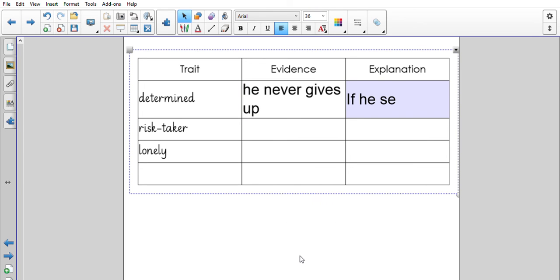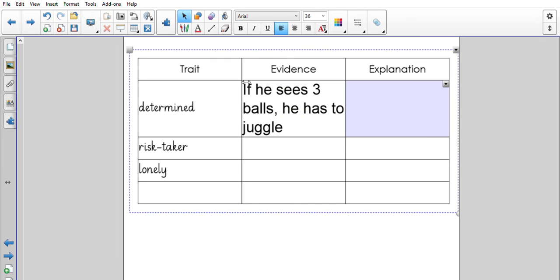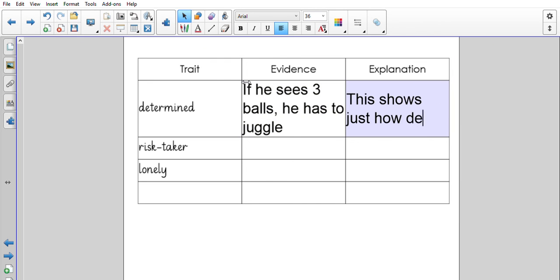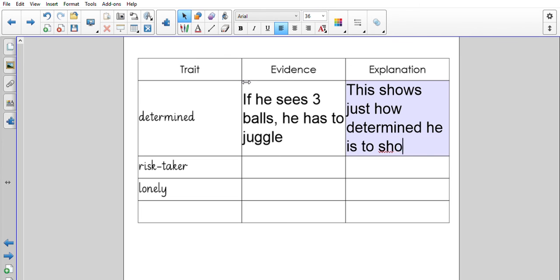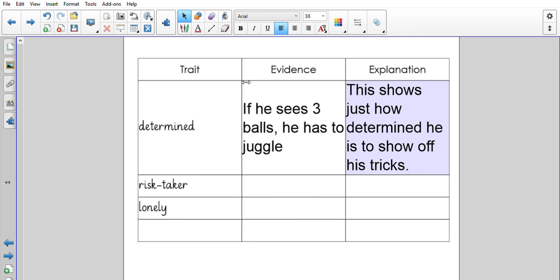So if he sees, actually I'll change that. So he's determined because if he sees 3 balls, he has to juggle. Okay, so my explanation, this shows just how determined he is to show off his tricks. Okay, I think he's lonely because in the text it says something like he performs his tricks alone. I think he's a risk taker because he breaks in to try and get up to the top of the towers. Okay, so it's what you think, it's your opinion, okay?